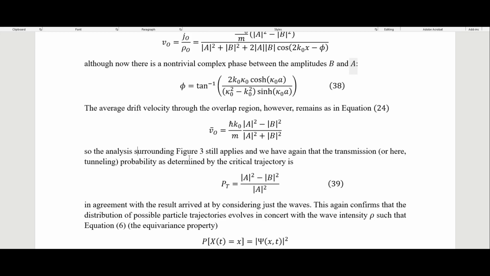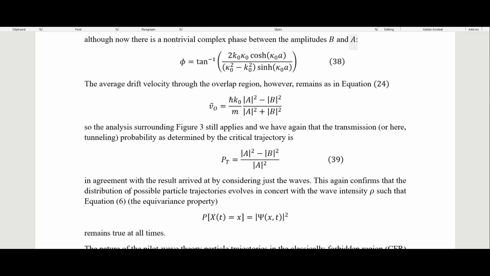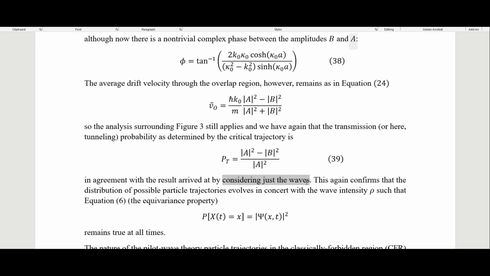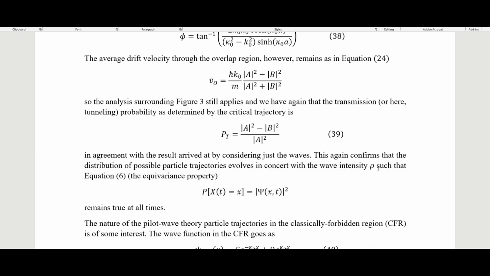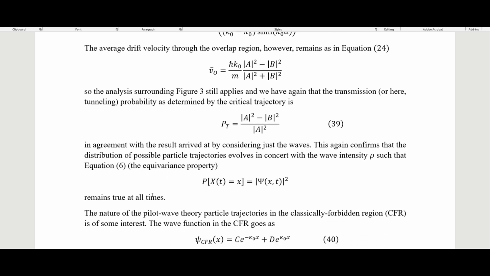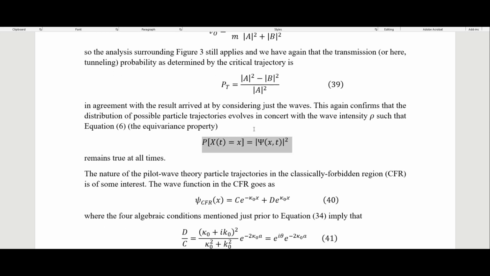So the analysis surrounding figure 3 still applies, and we have again that the transmission, or here tunneling probability, is determined by the critical trajectory. So again, this is just like with the scattering, in agreement with the results arrived at by considering just the waves. This again confirms that the distribution of possible particle trajectories evolves in concert with the intensity rho, such that equation 6, which is from earlier in the paper, a part that I didn't show, but it's just this, which is the equivariance property, remains true at all times.